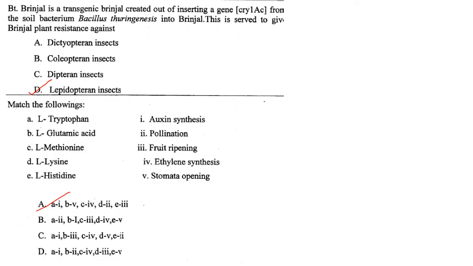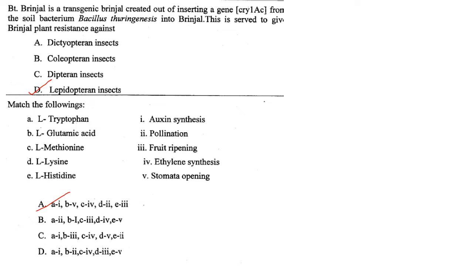So coming to the first question, Bt brinjal is a transgenic brinjal created out of inserting a gene Cry1AC from the soil bacterium Bacillus thuringiensis into brinjal. This serves to give the brinjal plant resistance against... So, it is against the Lepidopteran insects. Answer is option D, in particular the brinjal fruit and shoot borer.